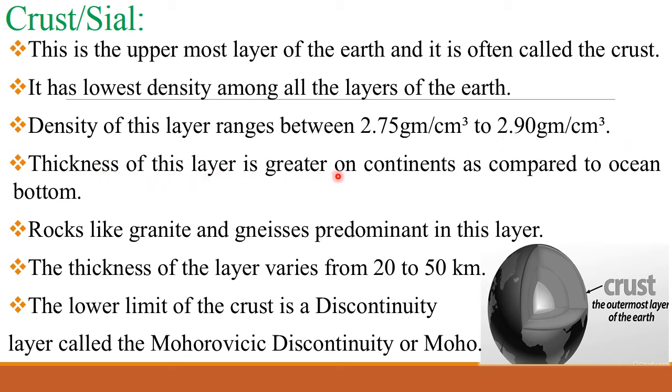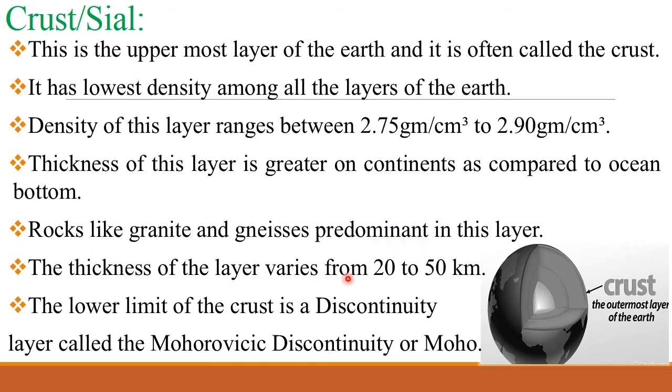Thickness of this layer is greater on continents as compared to ocean bottom. Rocks like granite and gneiss predominate in this layer. The thickness of the layer varies from 20 to 50 km. It will be more at continents or under the mountains, and it will be very low on the ocean bottom.